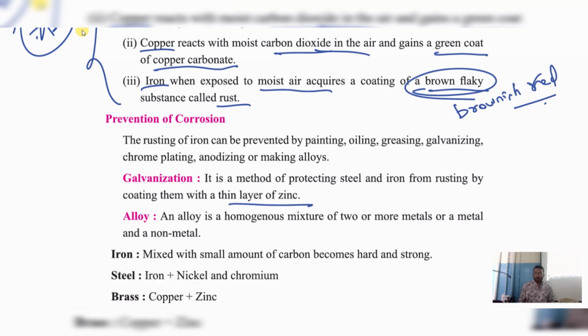Next, by alloying. What do you mean by making alloys? What is an alloy? Very important question. An alloy is a homogeneous mixture of two or more metals or non-metals.